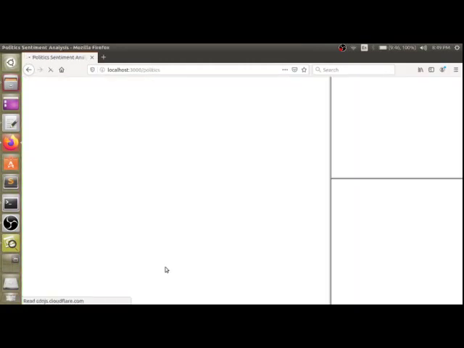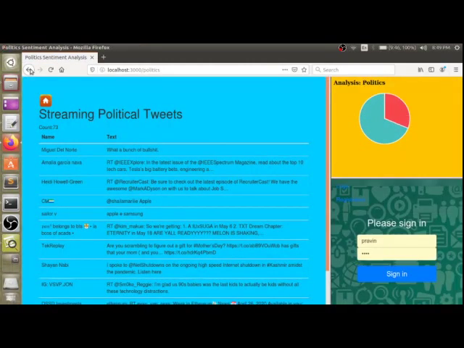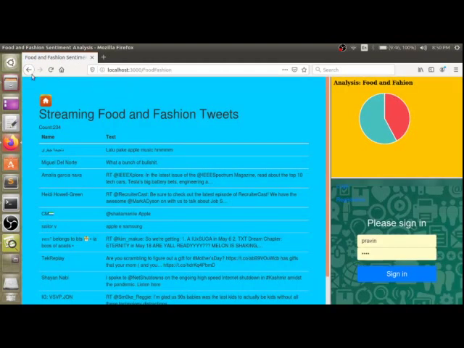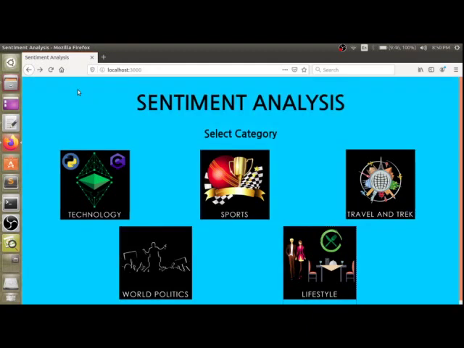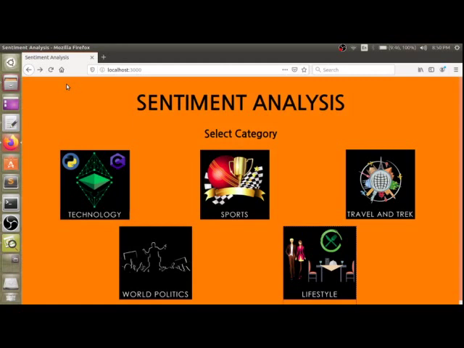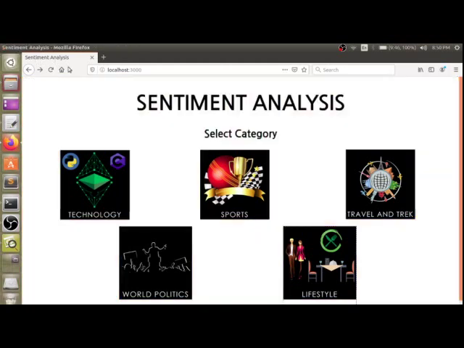Now similarly for the world politics and lifestyle categories. This is what we have done in the project. The web pages you are seeing right now are all running with the help of Node.js, Python, Flask, MongoDB and HTML.